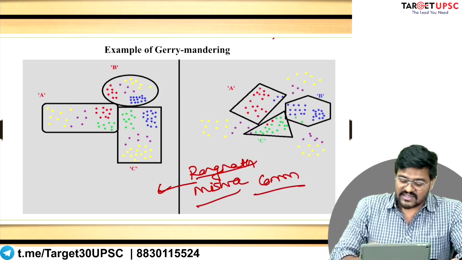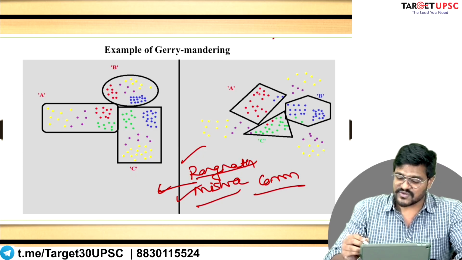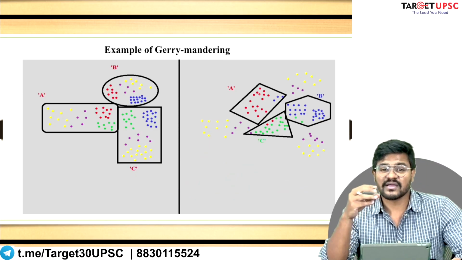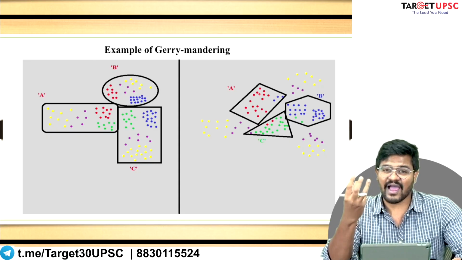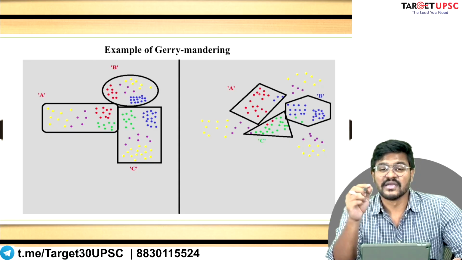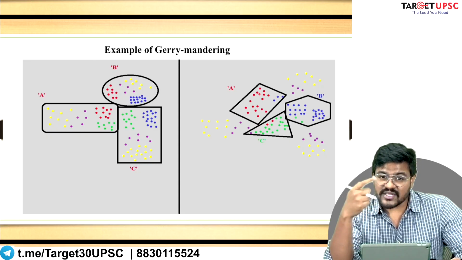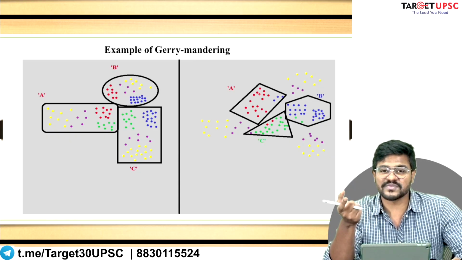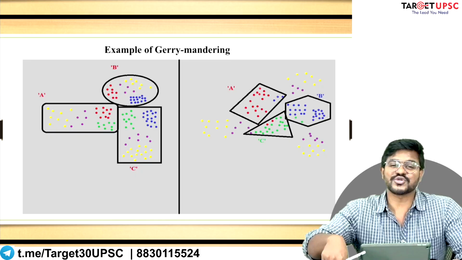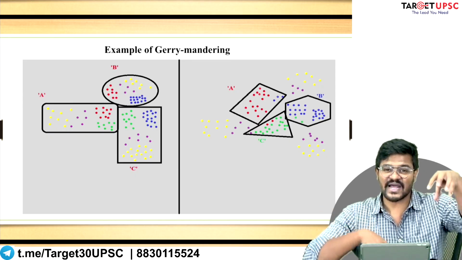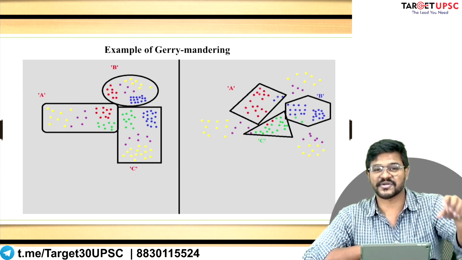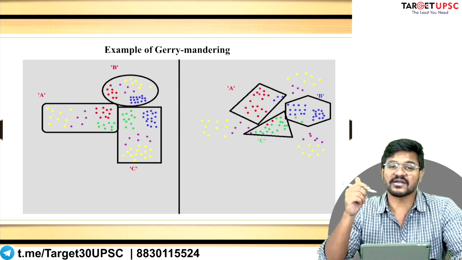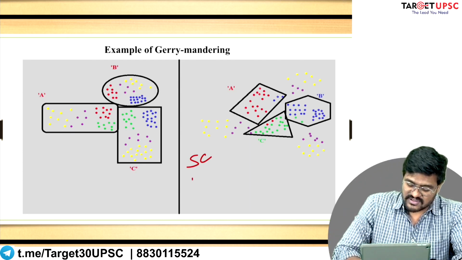But the Ranganath Mishra Commission observed that in those constituencies where Muslims are present in higher concentration, political parties do not give tickets to Muslims, or they cannot, because most of those constituencies fall under scheduled caste reservation.